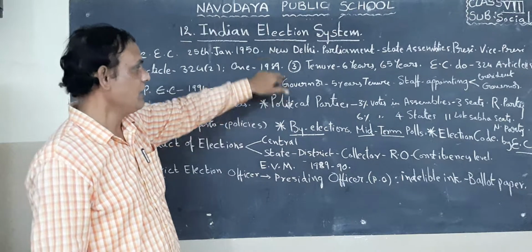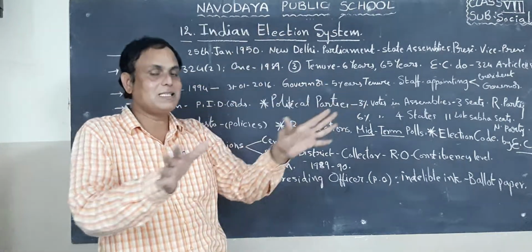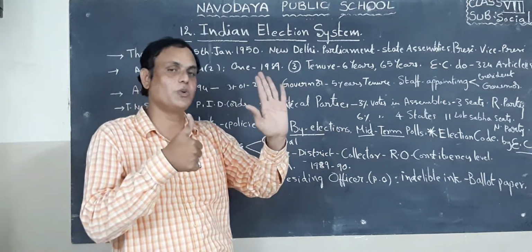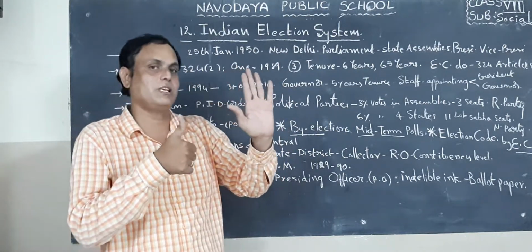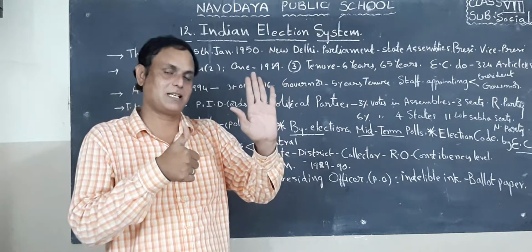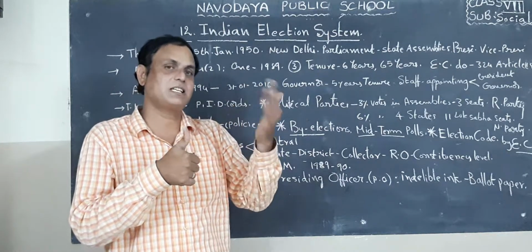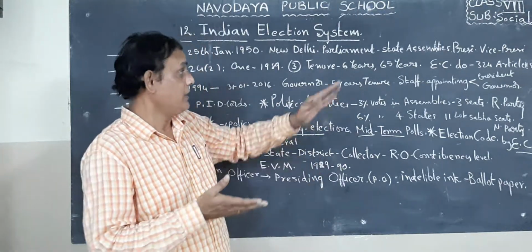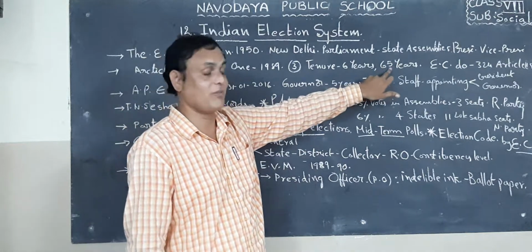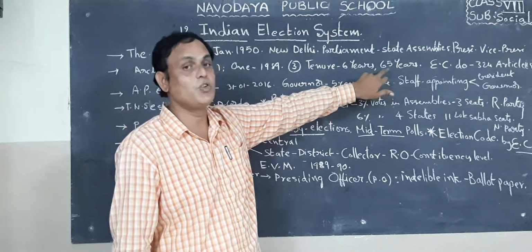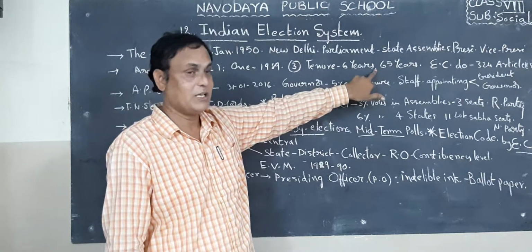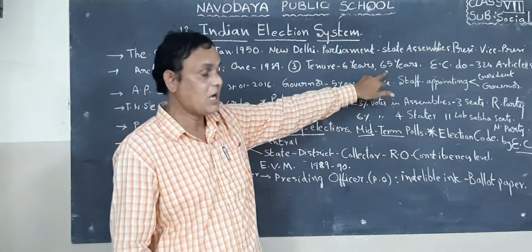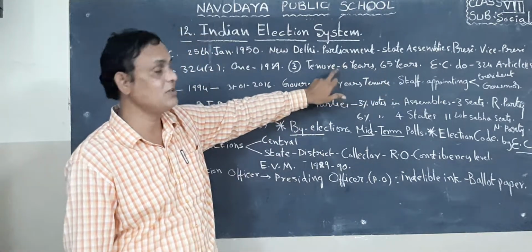What is the time period of the election commissioners? Their tenure is 6 years. Up to 6 years they will hold this position, after 6 years they will go back, or if their age crosses 65. So the election commissioner tenure is 6 years or until age 65.